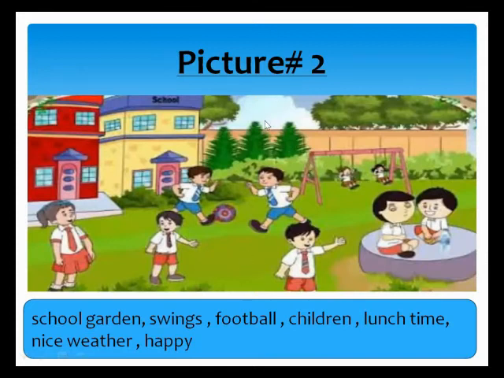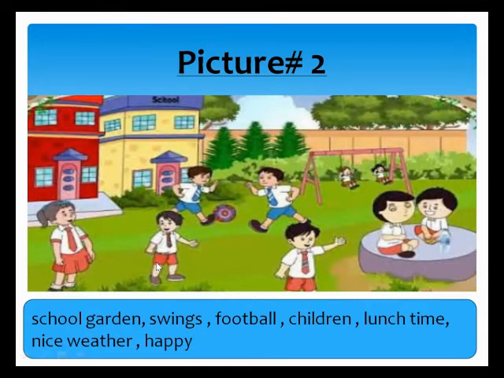So I have a new picture. This is the school garden. You can see this is a school building. There are many children. Some swings are there. There is greenery, the plants are there. Some children are playing, some are on the swing, some are having their lunch, and some are talking to each other. They are enjoying. You can see the weather is very pleasant.